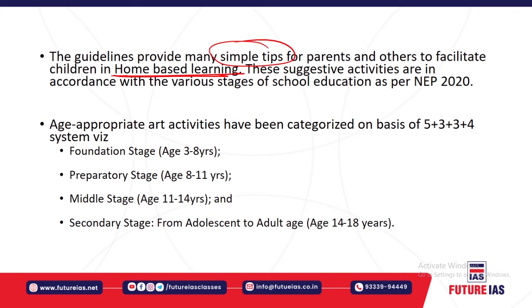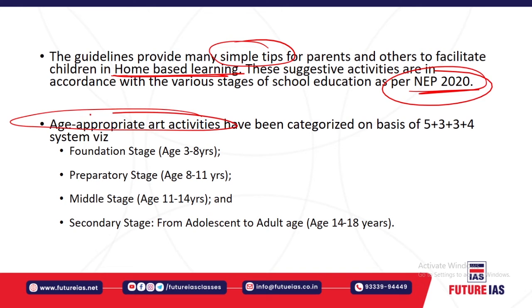Okay, and it is basically as per the National Education Policy, which was imposed by the Government of India in 2002. So here, the age-appropriate art activities. I told you that the art-related activities will be promoted, and it is categorized based on this system, that is 5 plus 3 plus 3 plus 4.